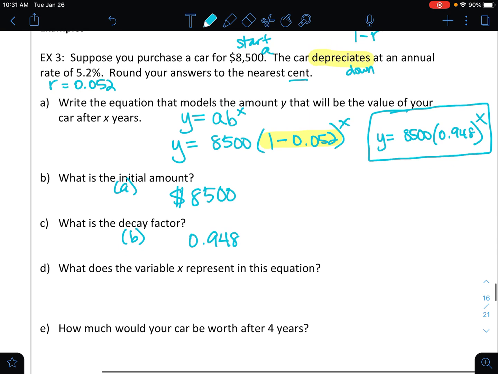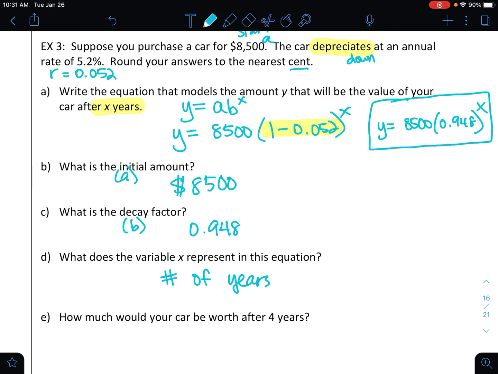What does the variable x represent in the equation? Let's come back up here. It says right there in letter A, after x years. So x is equal to the number of years. So I'm going to use the number sign. I can write the word number out if I want to, but number of years.